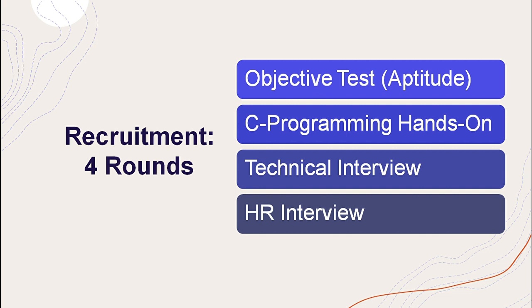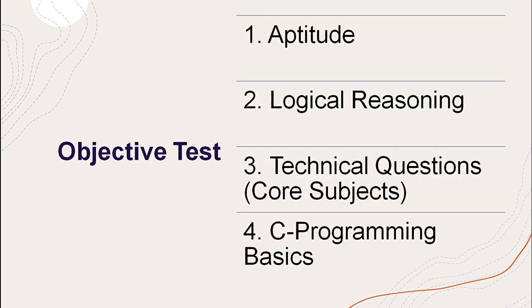In this round, the questions will be from the following topics, namely general aptitude, logical reasoning, verbal reasoning, technical questions and C programming basics. In the aptitude, the important topics are time and work, probability, averages and ages, time and distance, boats and streams. Most of the aptitude will be covered from these topics. If you are thorough with the basic mathematical skills, then you can solve these problems very easily.